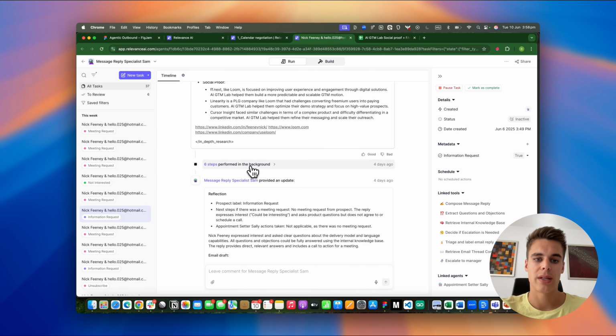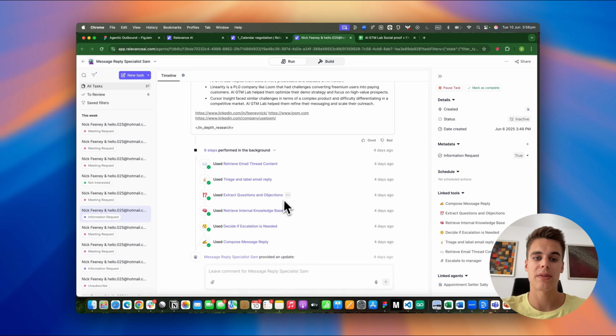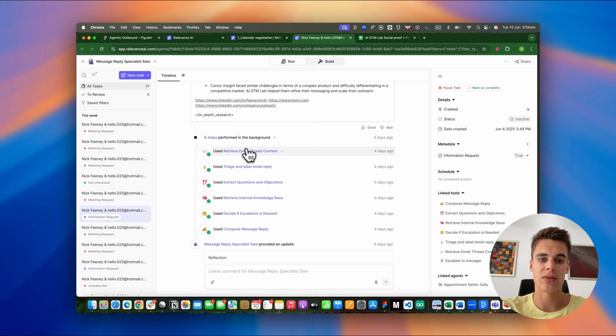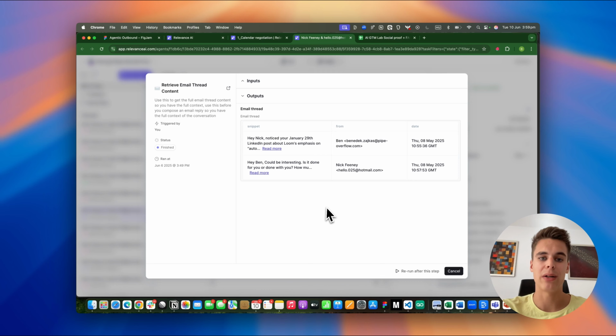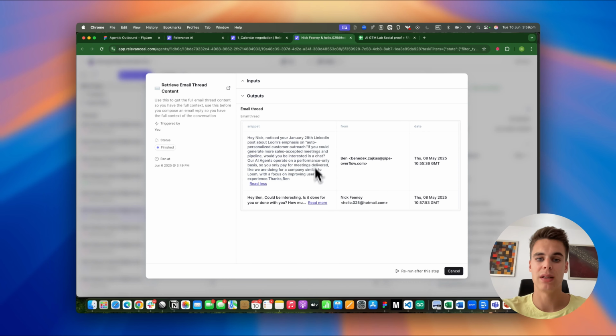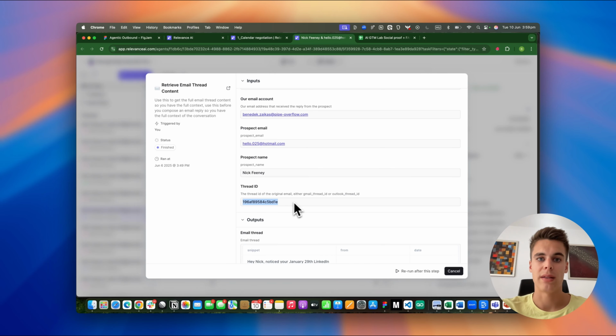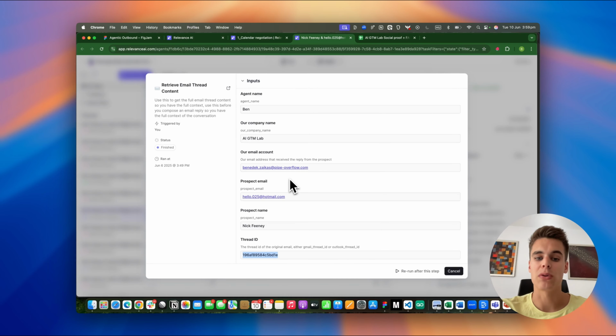So let's scroll down and look at the steps that this agent executed. We have this retrieve email thread content tool that is responsible for outputting the whole email thread until this point, based on the email thread ID that the agent was able to pick up from the email exchange. We also know the prospect's name, the prospect's email. We know our sales team's email address, so this is the from address. We know our company name and the agent's name.